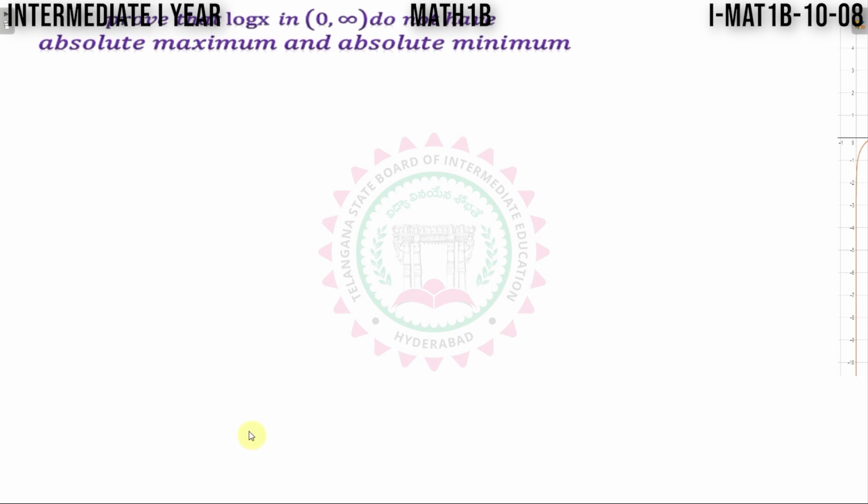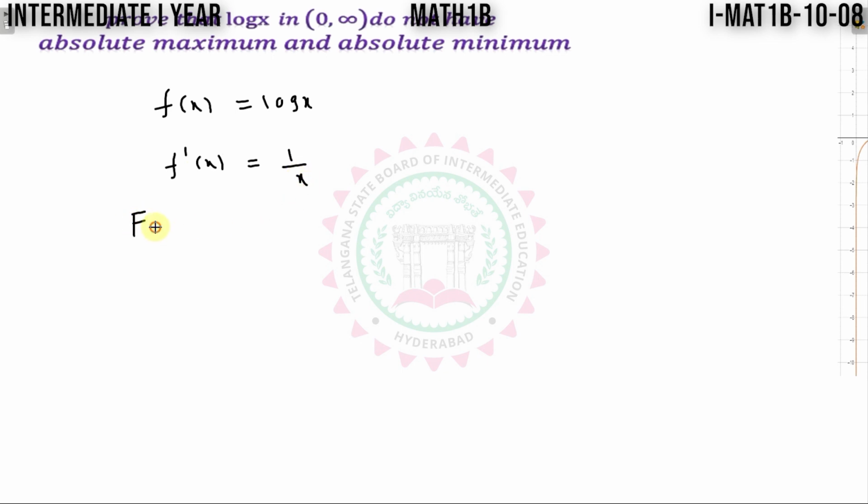So for max or minimum, we know the procedure how to calculate. Given function is f of x is equal to log x. Now differentiate this function with respect to x. F dash x is equal to log x differentiation is 1 by x.